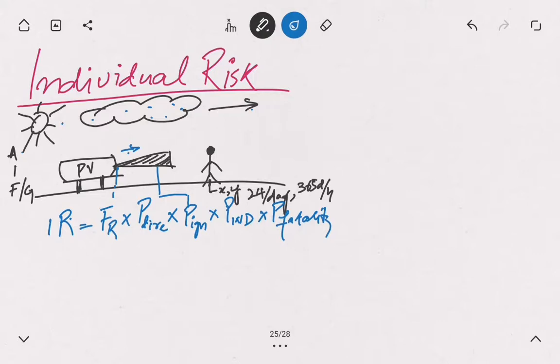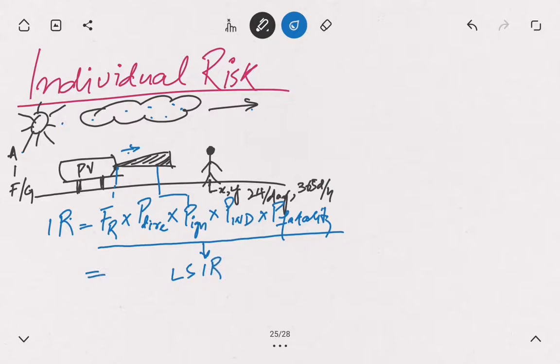So this whole equation will give me the individual specific risk at a particular location XY, considering that the person will be there all the time. So I would say that this is location specific individual risk.